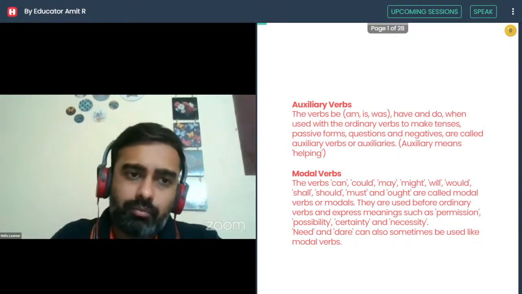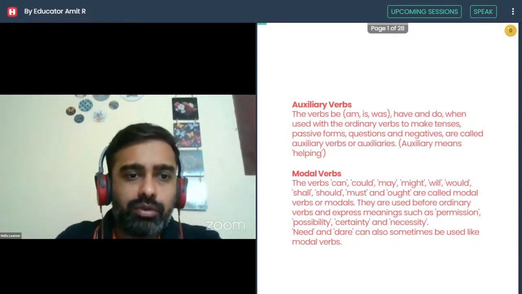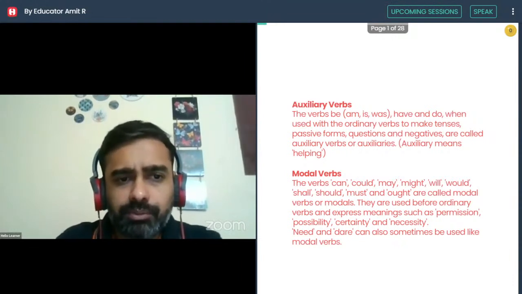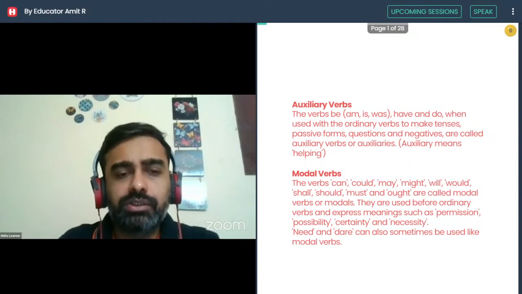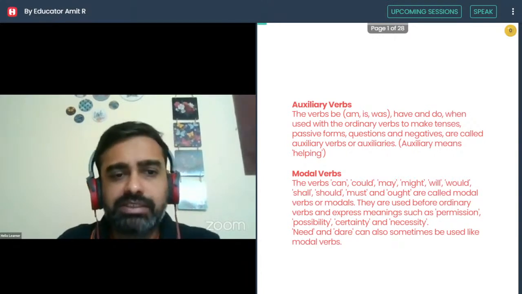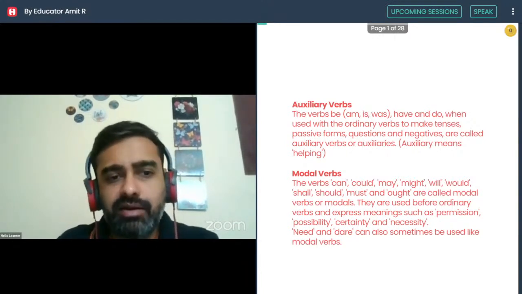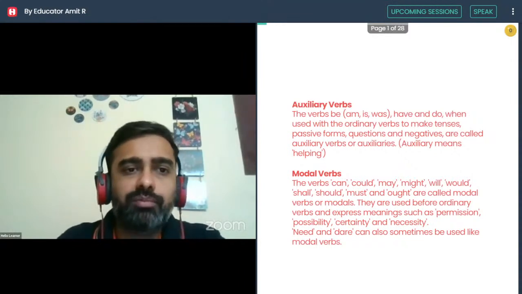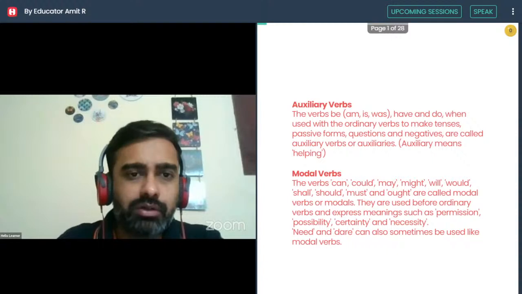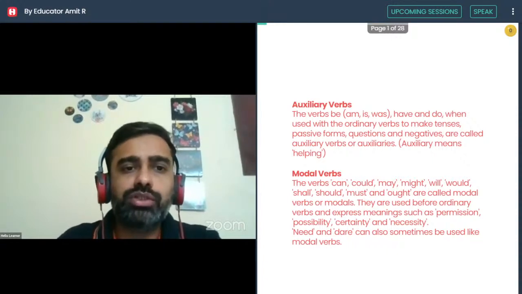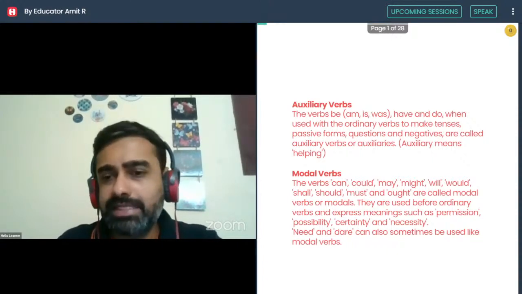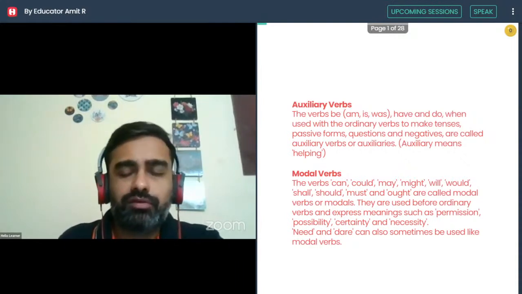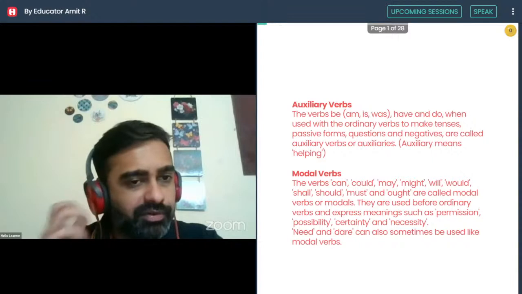Yes, so modal verbs, as we just mentioned, are used to express permission, possibility, certainty, necessity. Need and dare can sometimes be used as modal verbs as well. Auxiliary verbs are be, am, is, was, have, and do when used with ordinary verbs to make tenses, passive forms, questions and negatives, something that we discussed in the previous class, right?